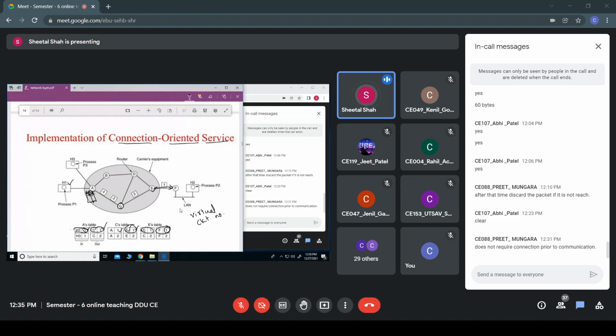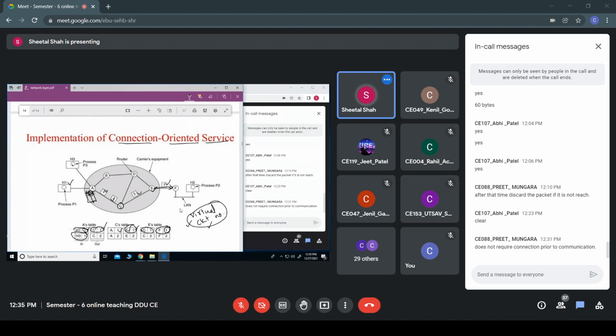Fine. Now say suppose H3 also wants to send some packet to host H2. So for this router A, H3 is again, say suppose, using virtual circuit number 1. But router A knows that this is coming through H3, and it is not the same as that of H1.